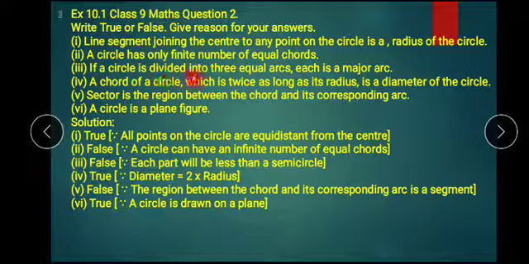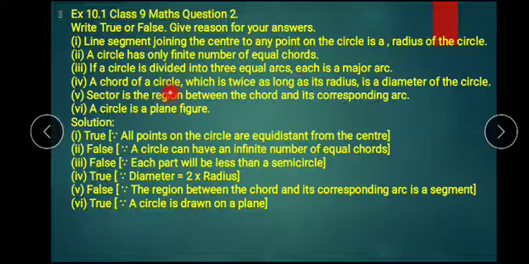If a circle is divided into 3 equal arcs, each is a major arc. Suppose this is a circle, and this is one arc, this is the second one, this is the third one. If all the arcs are equal, is each one a major arc? That is false, because each part will be less than the semicircle.